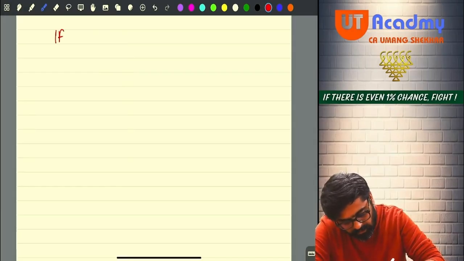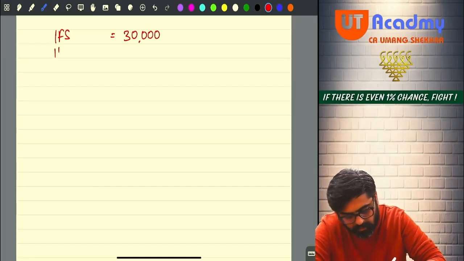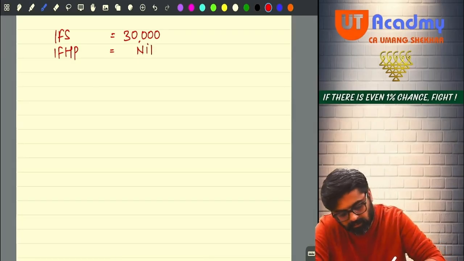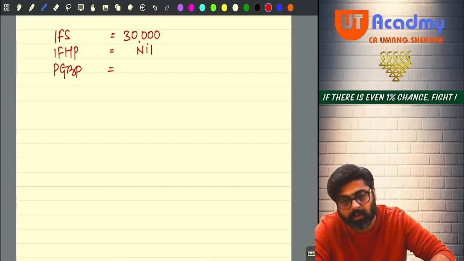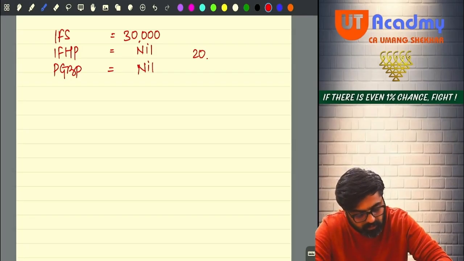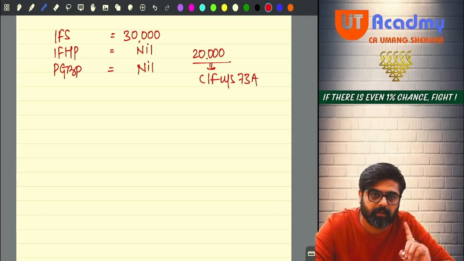My income from salary was 30,000 only. Do I have income from house property? No. There was one loss which I set off and house property is nil. Now do I have PGBP income? No. I don't have any PGBP income. I have only one loss of 20,000 of specified business which will be carried forward under section 73A. Only one loss is there in my PGBP head.